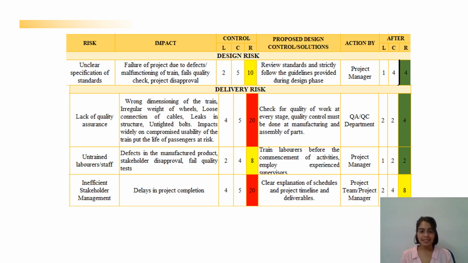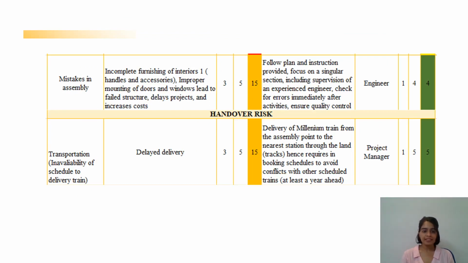guidelines. In the delivery phase, untrained laborers and staff can lead to defects in the assembly and stakeholder disapprovals, which can be mitigated by training laborers before the commencement of activities and employing an experienced workforce. Insufficient stakeholder management can be mitigated by clear explanation of the schedule and updated deliverables and keeping track of the timeline. In the handover phase, the final transportation of the train to the nearest station could be a problem. Hence, booking of the schedule to transport by tracks is required to be done early.